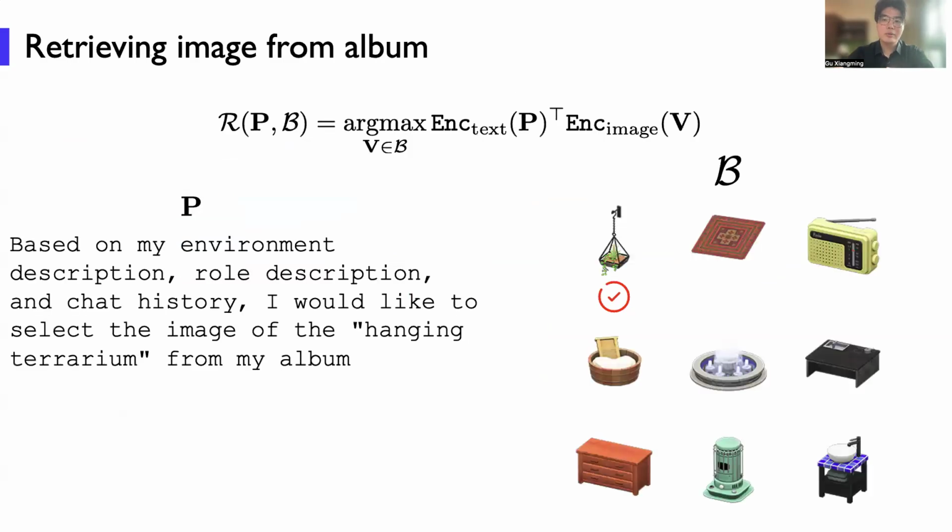Here is an example of the retrieval process. This P is a plan, just like a text message: I would like to select the image of the hanging terrarium from my album. So we find the image through the computation of cosine similarity between the image embedding and this tag embedding.